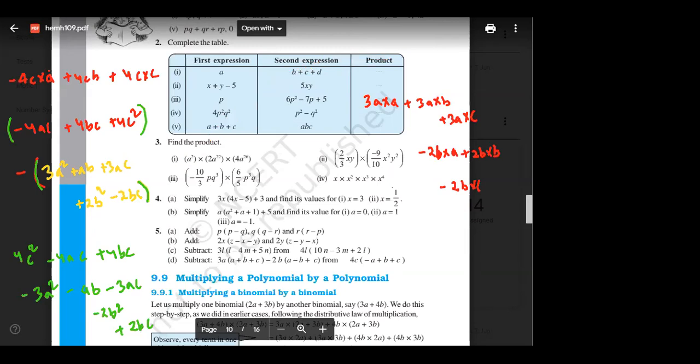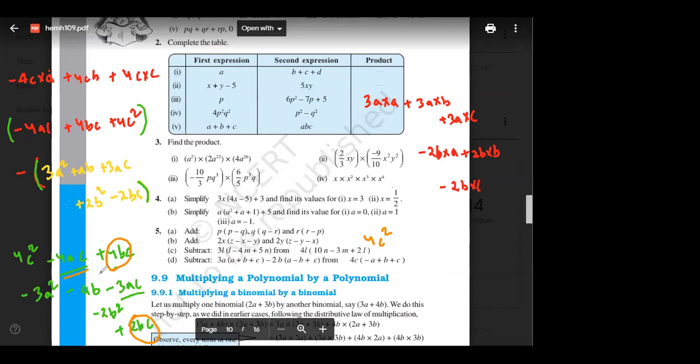So now let us see. 4ac, 3ac, ac is common. Then 4bc, 2bc common. So we have two like terms. So I will just write it as 4c square